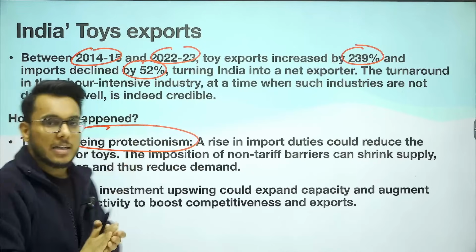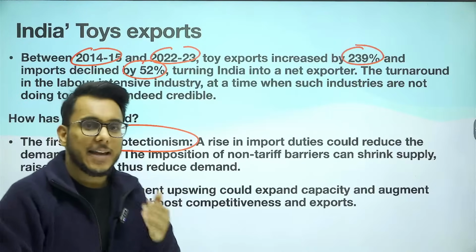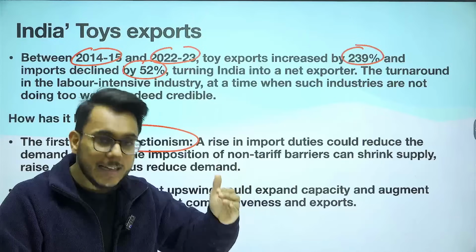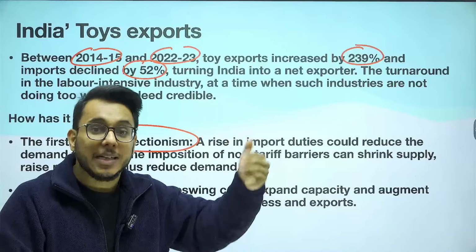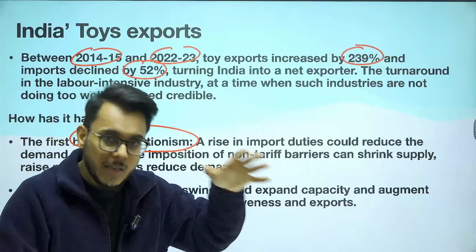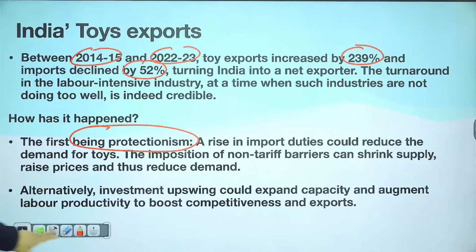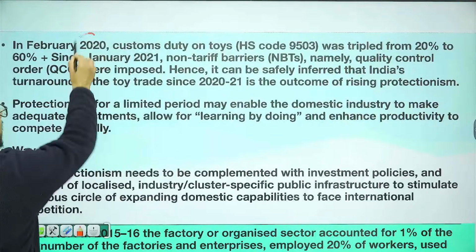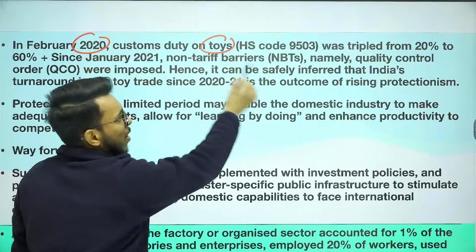Now let's understand this protectionism. Basically, guys, it has been said that imports declined. Why did imports decline? It is because the duties and tariffs imposed on imported toys have been increased. Here we have data also. For example, in February 2020, customs duty on toys was tripled.